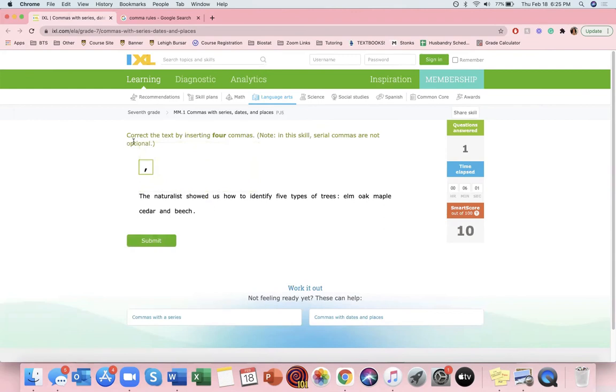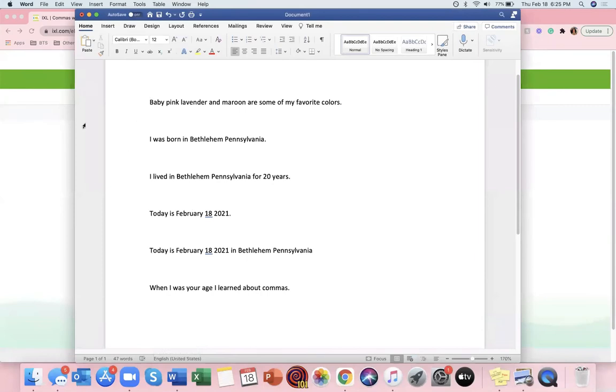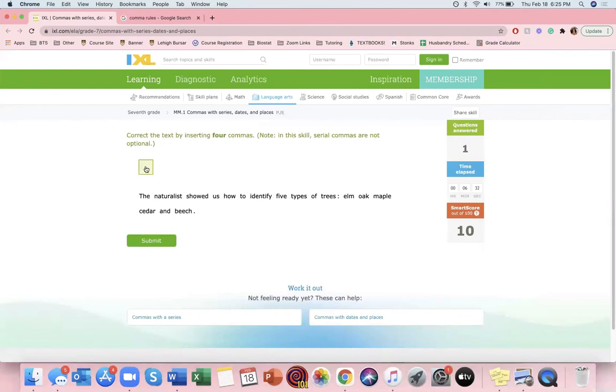Okay, so correct the text by inserting 4 commas. You guys might think that is excessive. However, that is just how it is. Okay. So the naturalist showed us how to identify 5 types of trees: elm, oak, maple, cedar, and beech. Okay, so as we can see here that it is a list. And as we said before in our rules, you will put a comma right after each individual item on the list, excluding the last one. So the answer would be elm, comma, oak, comma, maple, comma, cedar, comma, and beech.